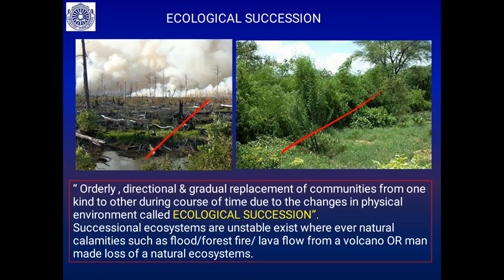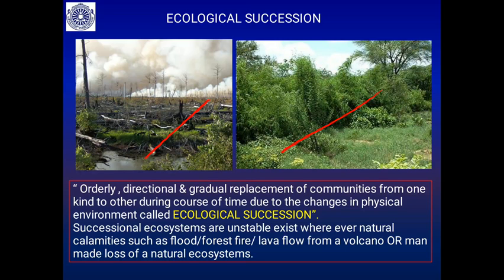So in any natural habitat you will be able to see it is in a successional stage. If it is a forest, that is the final stage you will find, or if it is a grassland, grass may be the final stage. It depends on the regional climate. So we will come to that later.